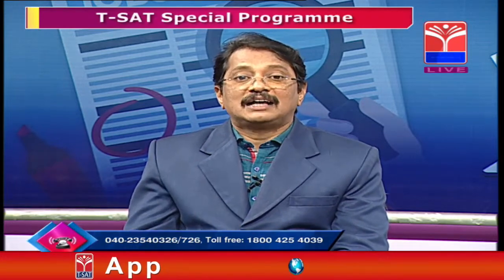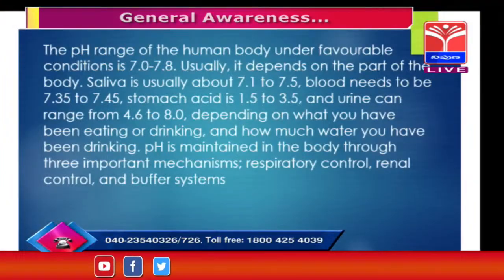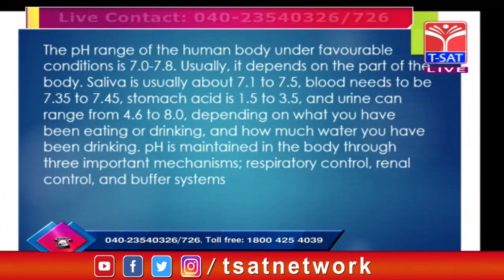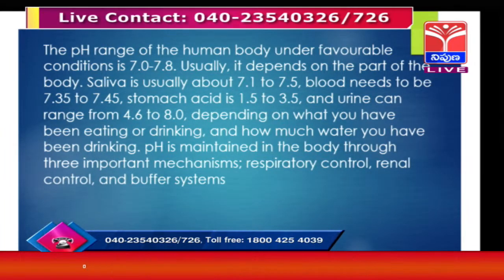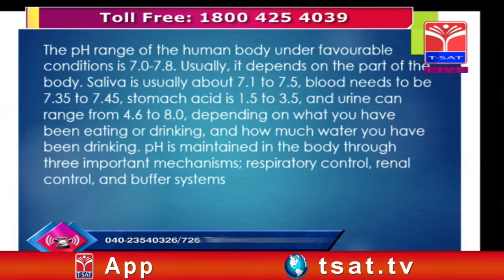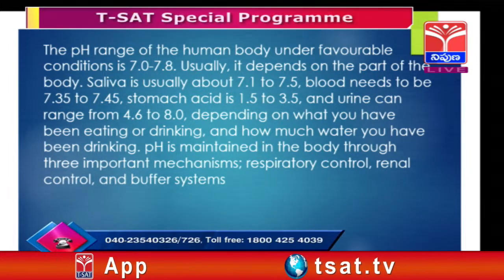As I said, our healthy body has a pH value from 7.0 to 7.8. Our saliva is from 7.1 to 7.5. Our blood is 7.35 to 7.45. Stomach acid, that is hydrochloric acid, is from 1.5 to 3.5. As I said, less than 7 it is an acid.